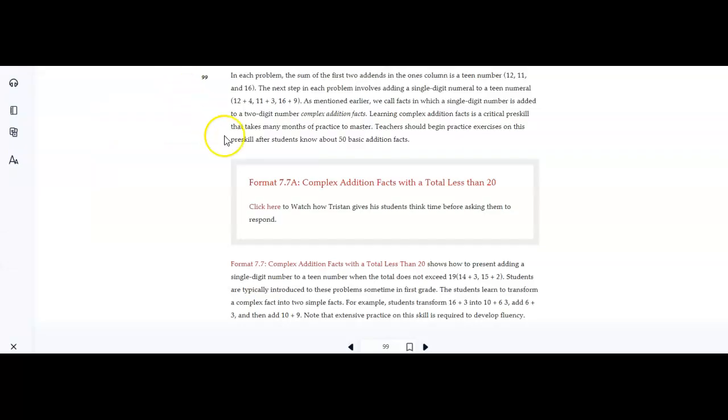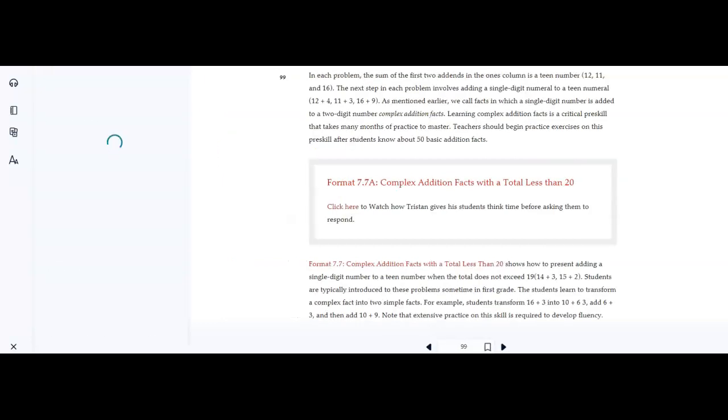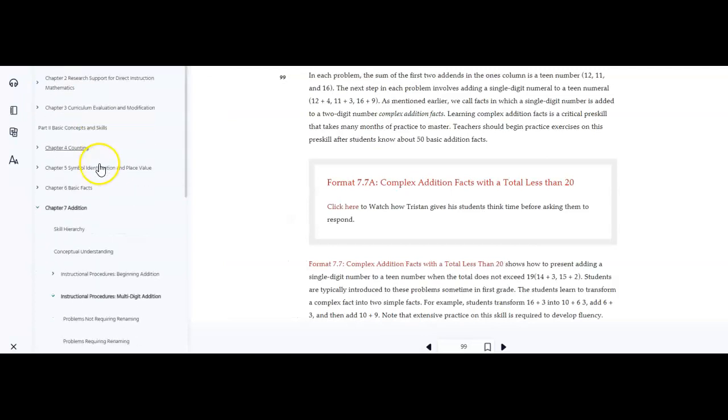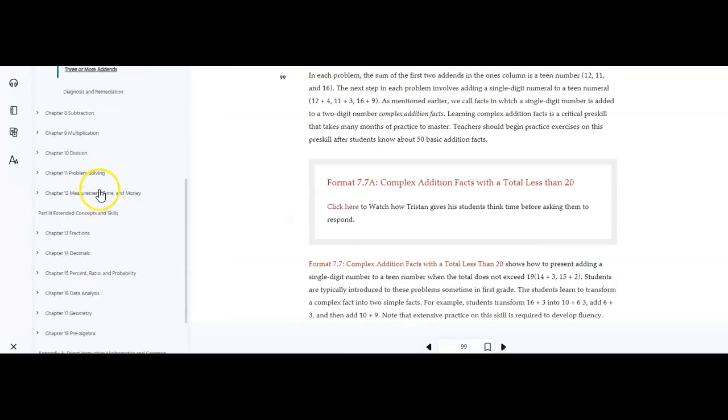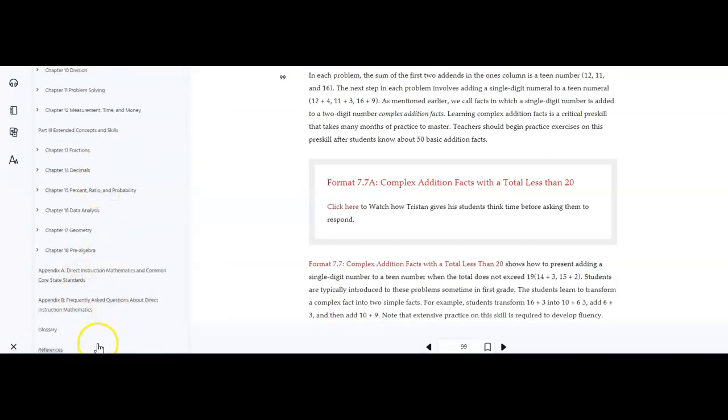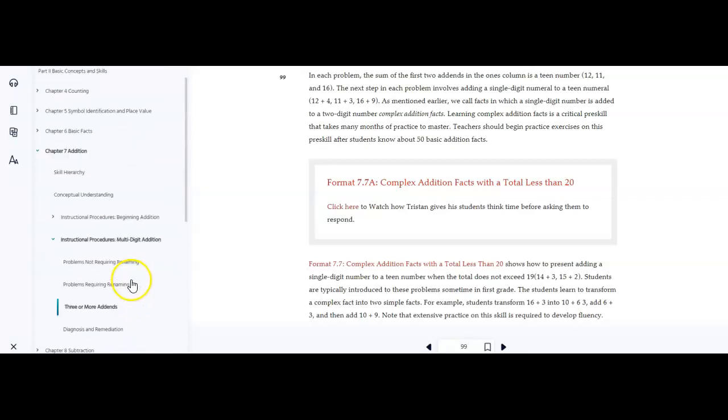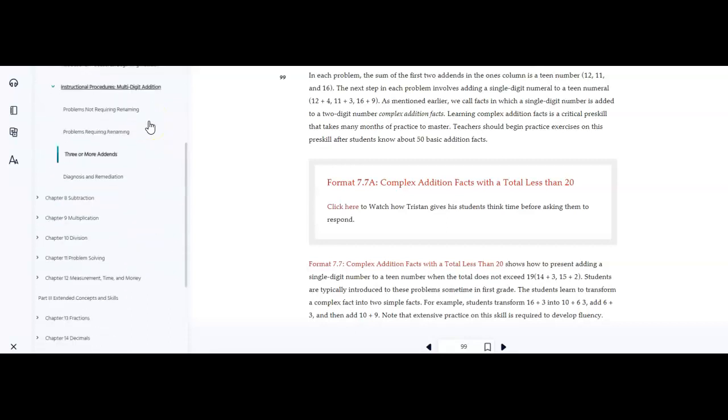Okay, so in the textbook, you will see something and you just kind of have to find it. You might be able to find it over in the table of contents. I'm not sure. Nope, I don't think so. Sometimes they have them separate, but it looks like here you kind of just have to go chapter by chapter. But you do not have to watch the videos from the chapters that we're working on.